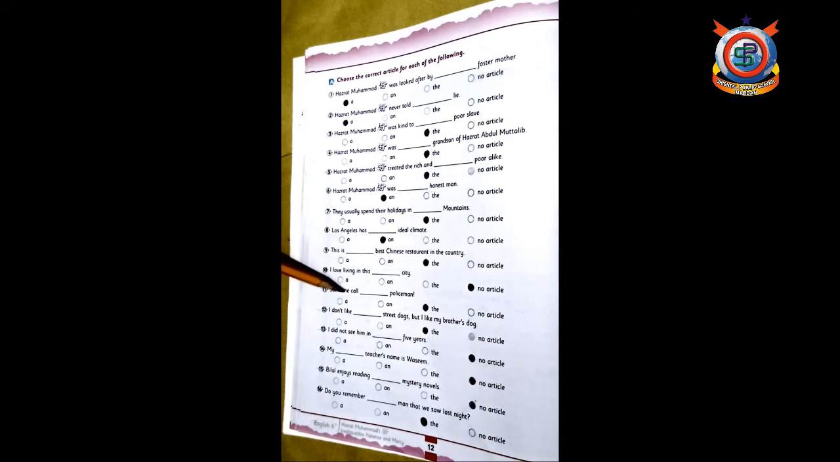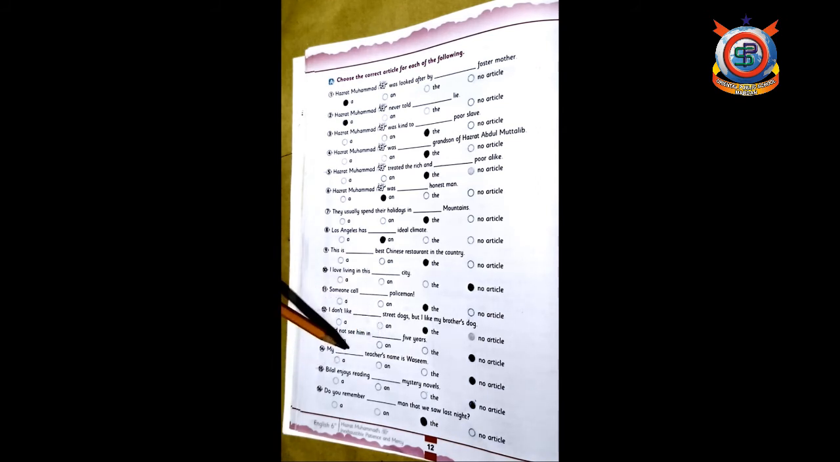Number 11, someone call, blank, policeman. Now the right answer is the policeman. Number 12, I don't like, blank, street dogs, but I like my brother's dog. So the right answer is the street dogs, but I like my brother's dog. Number 13, I didn't see him in, blank, 5 years. The right answer, here you can see that there is no article, so the right answer is this one, no articles. यहाँ पे भी कोई article नहीं है, उसकी ज़रूरत नहीं है, इसके बगैर भी sentence complete है.